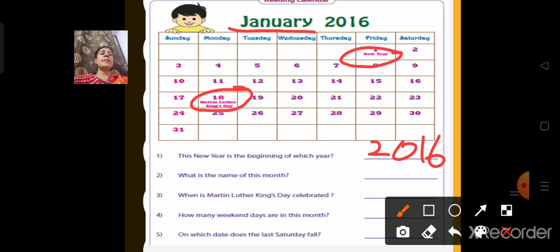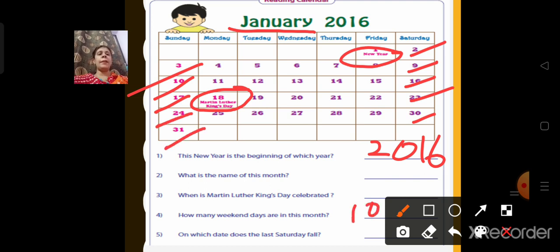How many weekends are in this month? Children, when it comes to weekend, that means Saturday and Sunday together are known as weekends. So we will count the days on Saturdays and Sundays. That is 1, 2, 3, 4, 5, 6, 7, 8, 9, 10. So there are 10 weekend days in this month.